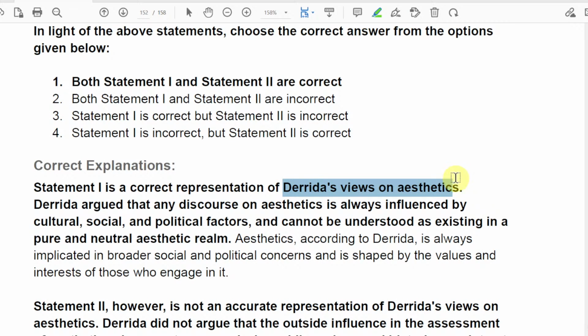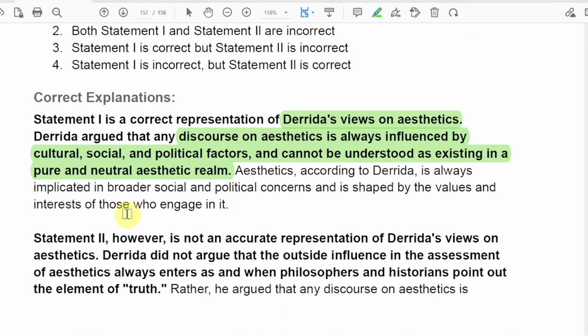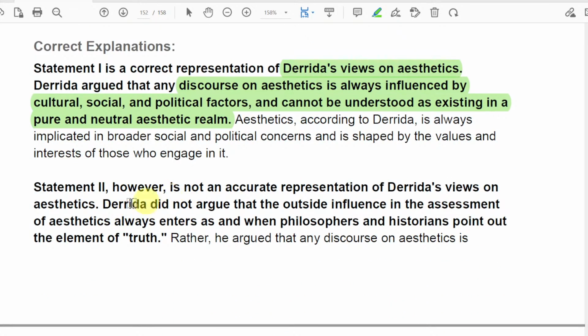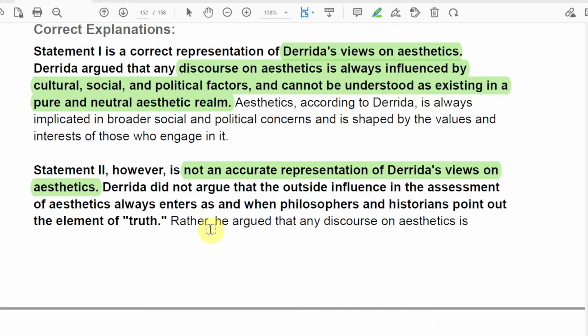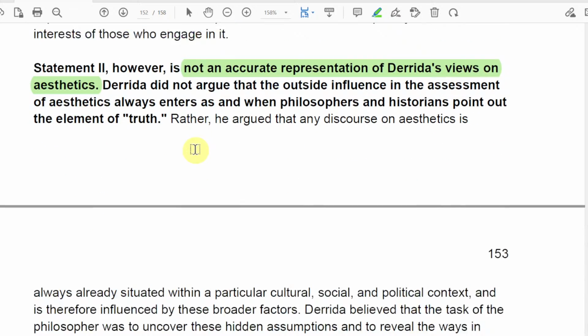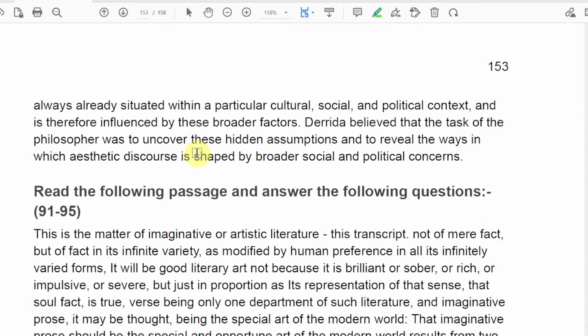Derrida's views on aesthetic argued that any discourse on aesthetic is always influenced by cultural, social, and political factors and cannot be understood as existing in a pure aesthetic realm. Statement 2, however, is not an accurate representation of Derrida's views on aesthetic. So this is kind of biased, but our answer in the key says the first.